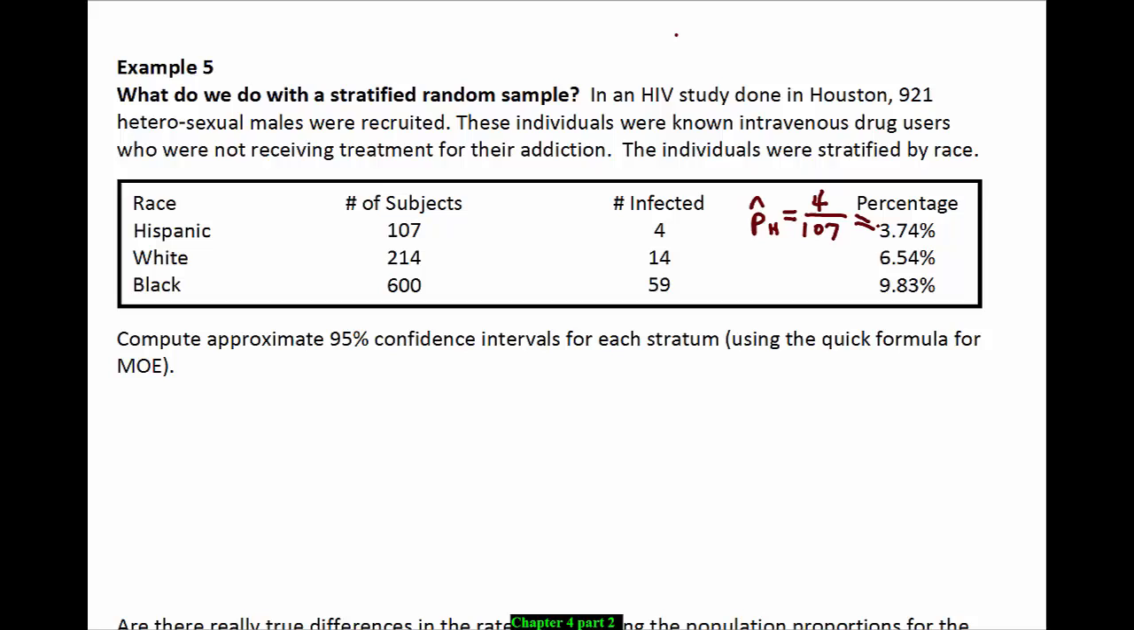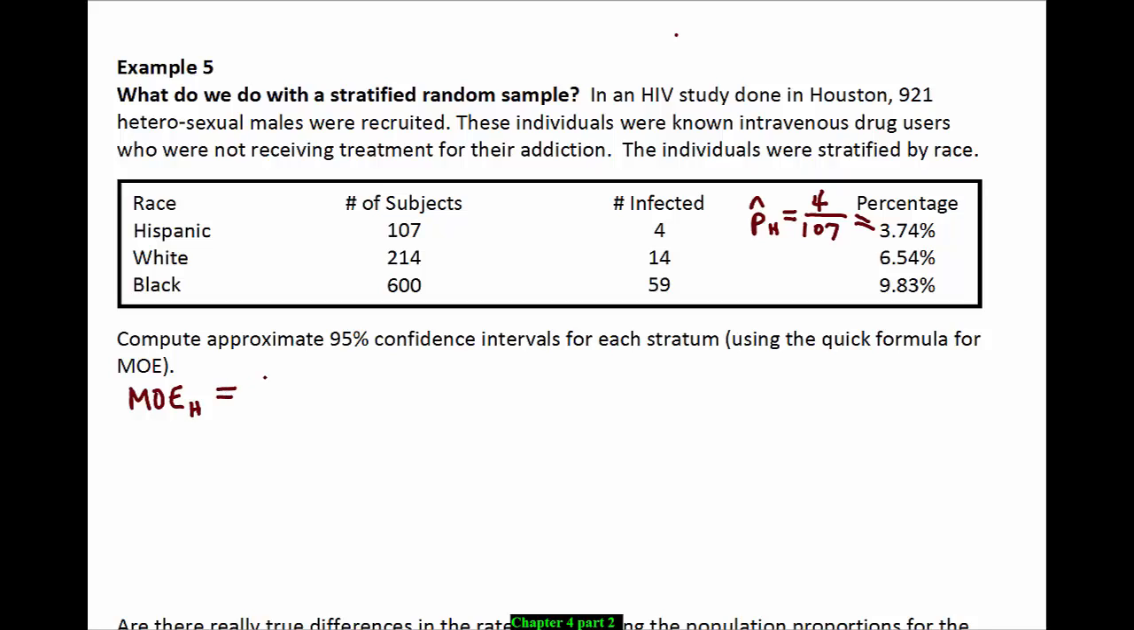We're going to use this information to compute approximate 95% confidence intervals for each stratum, using the quick formula for margin of error. So we get to compute 3 confidence intervals. The first thing that we need is the margin of error for each stratum. I'm going to put a little subscript on these as I work through them. I'm going to say MOE sub H for the Hispanic group.